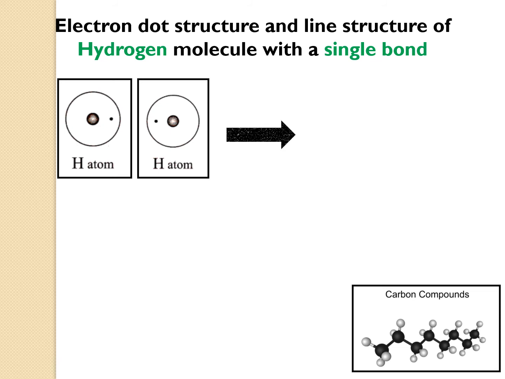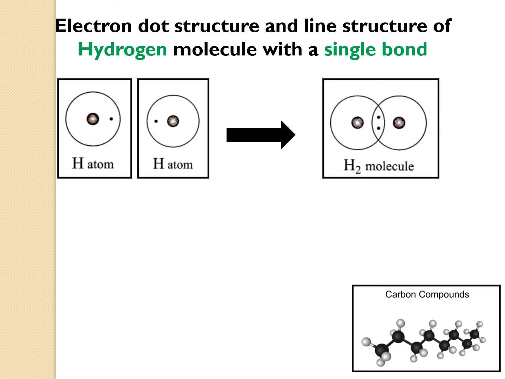So when they overlap, you will get two electrons. This is called the overlapping, which is taking place between two circles. Here the electrons are represented by a dot. So this is your H2 molecule.